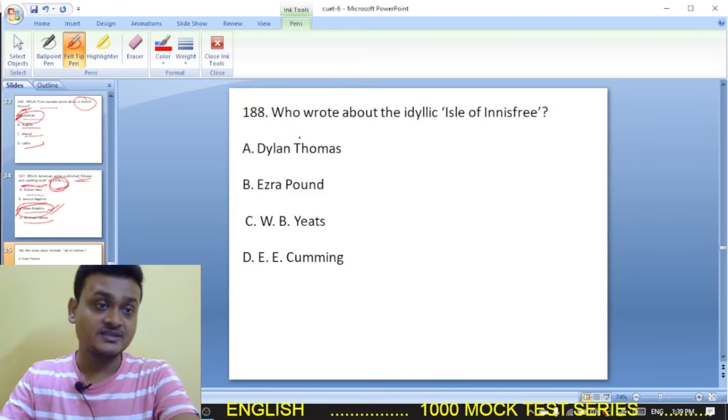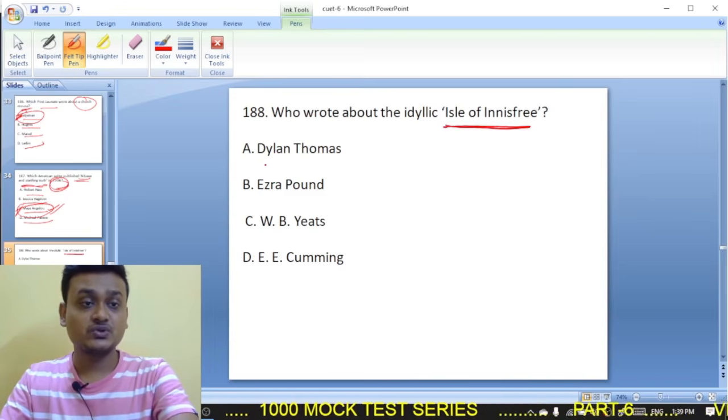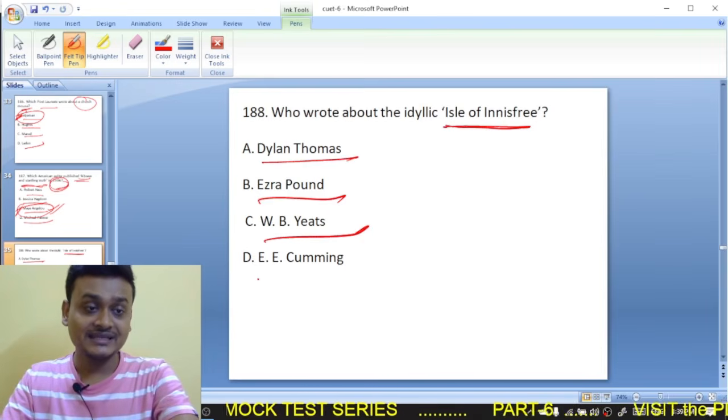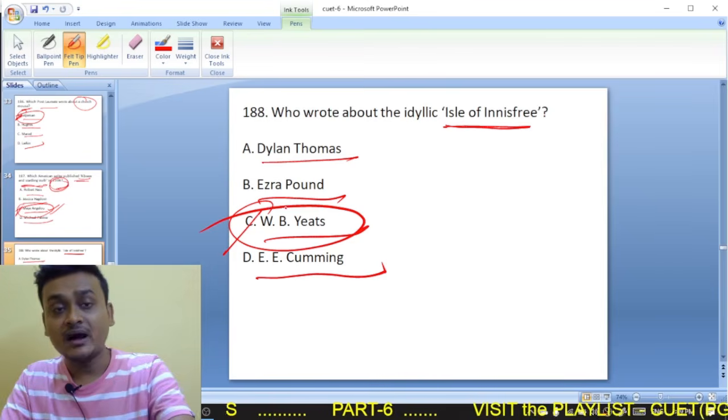Moving on to question number 188. Who wrote the poem I Love in Spring? So Dylan Thomas, Ezra Pound, W. B. Yeats, E. E. Cummings. So it was W. B. Yeats who has written the poem I Love in Spring.